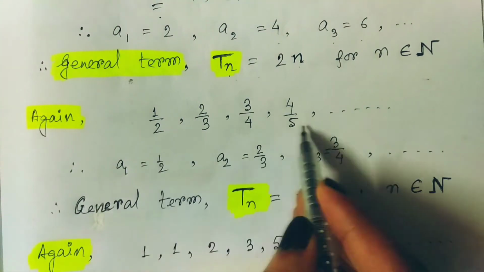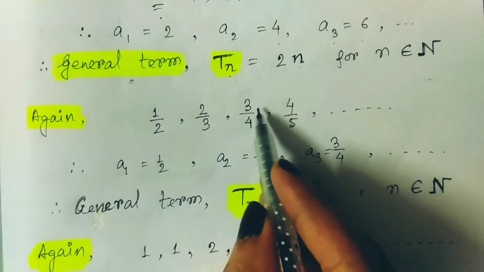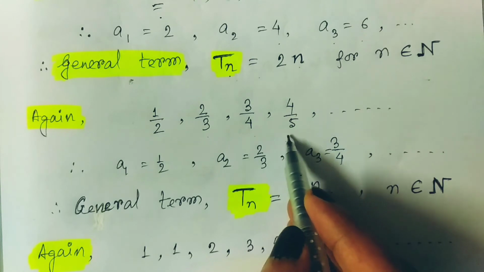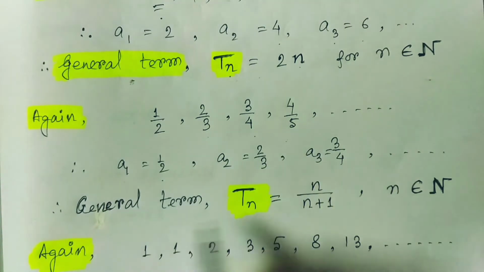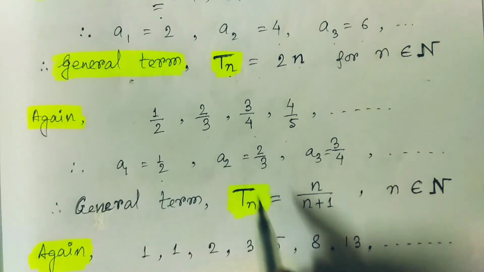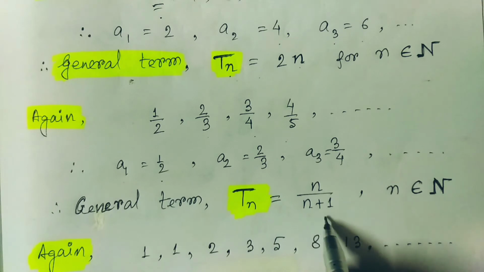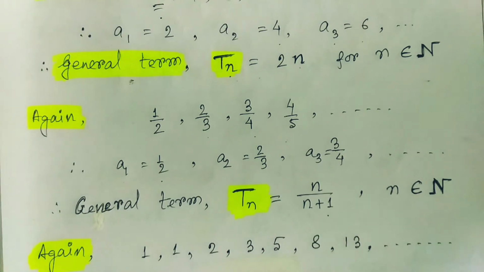Okay, next here is one more. See, a pattern is given, that is 1 upon 2, then 2 by 3, then 3 by 4, then 4 by 5, like that. Here the first term a1 is 1 by 2, and for the general term, just observe the terms, and we can say it is n divided by n plus 1. Obviously n belongs to the natural numbers.